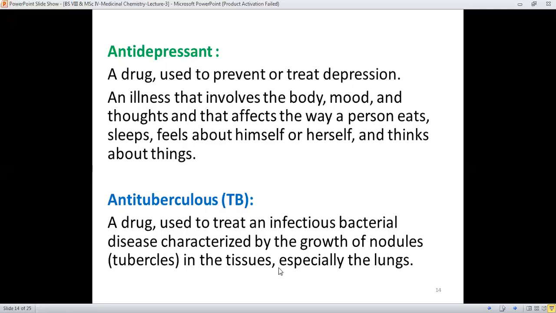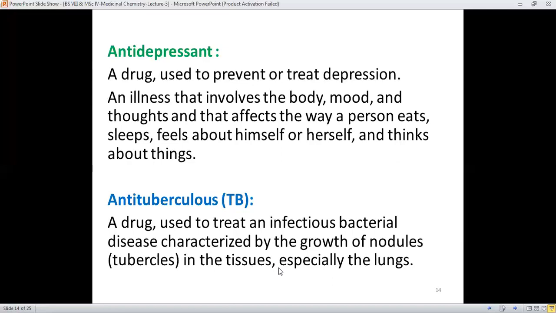Anti-tuberculosis means it is due to the growth of nodules in the tissue, particularly in the lungs. This is an infectious disease due to infection by bacteria, and a drug used to treat an infectious bacterial disease will be an anti-tuberculosis drug, because the disease is characterized by the growth of nodules in the tissues, especially in the lungs.